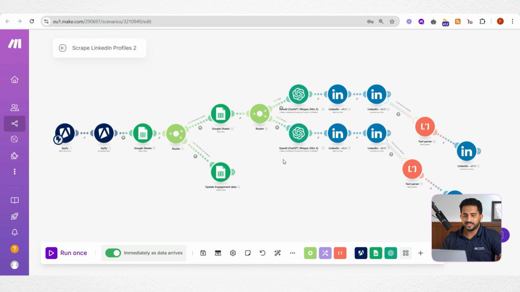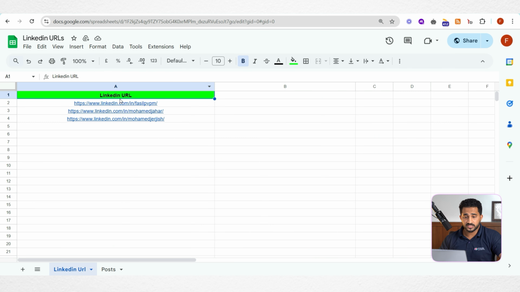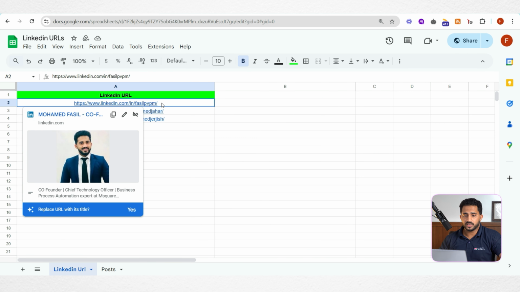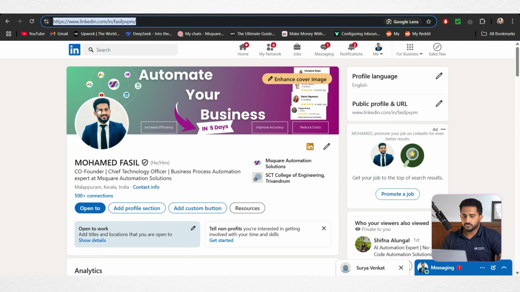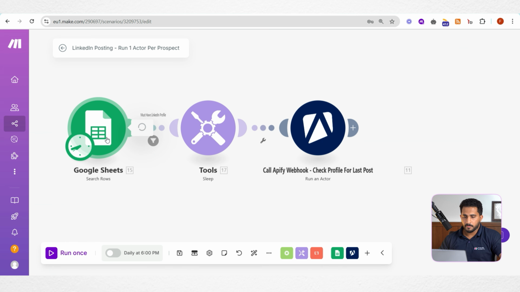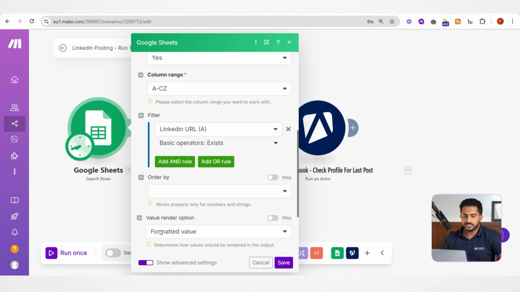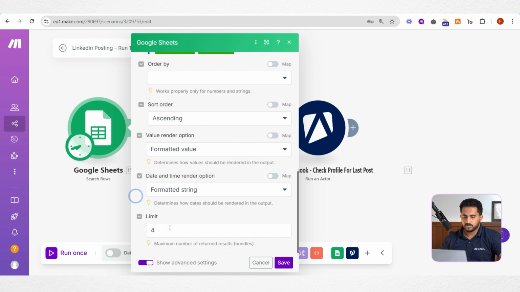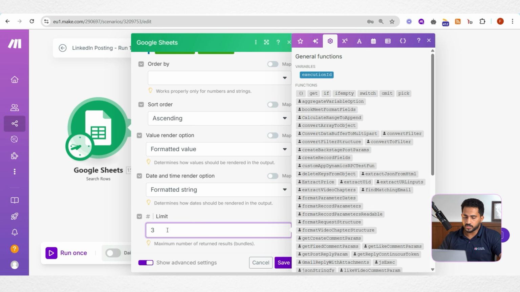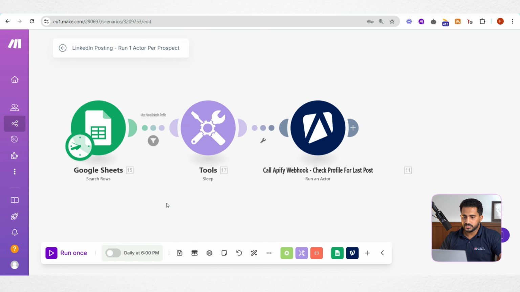I hope you understood the explanation of each scenario and other setups. And now let's run and see the result. Here you can see in this sheet I have inputted the profile URL of Muhammad Fazil, which is me only. So here you can see I have a latest post here. So let me run and see. Let me set the limit as 3 or 4 because I have inputted only 3 URLs in the sheet.